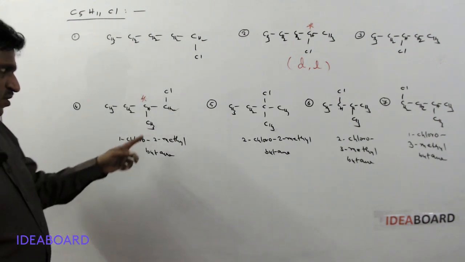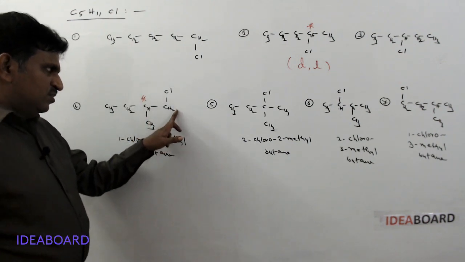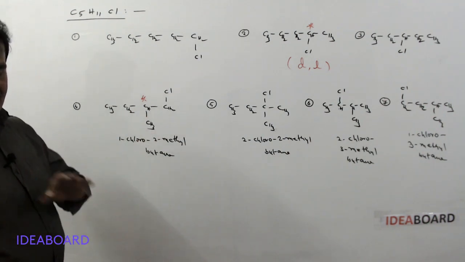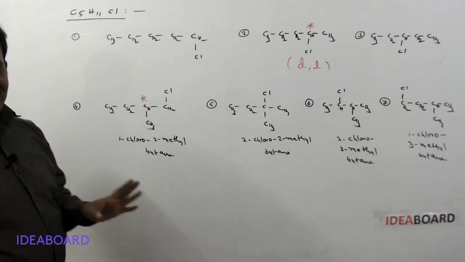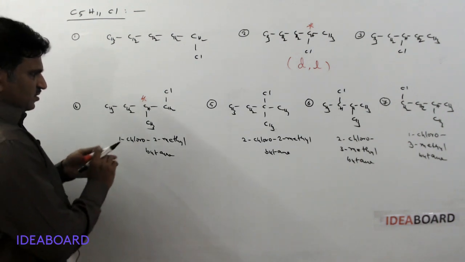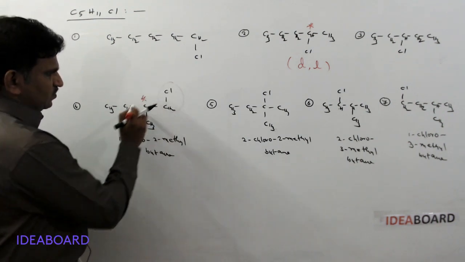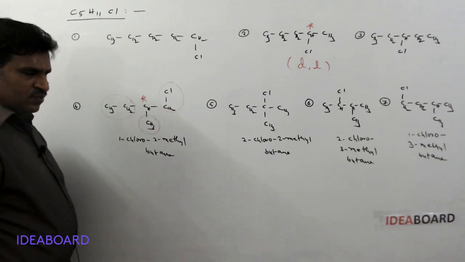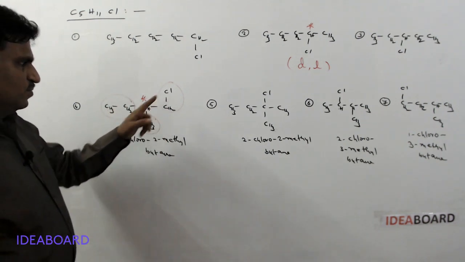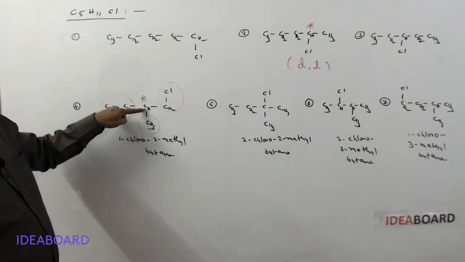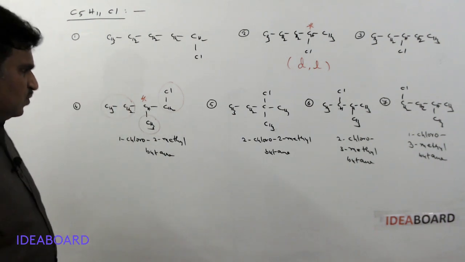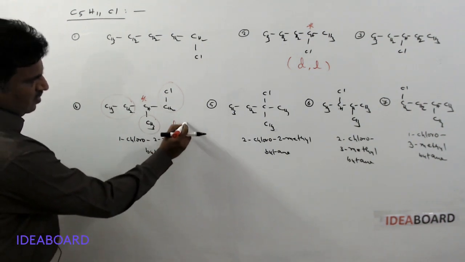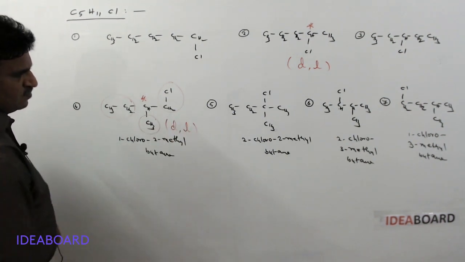Sir, you are spelling wrong. This is a CH2 group and this is a CH2 group. They have the same type of group, so it is not chiral. Don't think in that way. Here, this is one complete group and this is another group. This is another group. Okay, 3 different groups. This is the 4th one, hydrogen. So it is chiral. So it has D and L isomers.